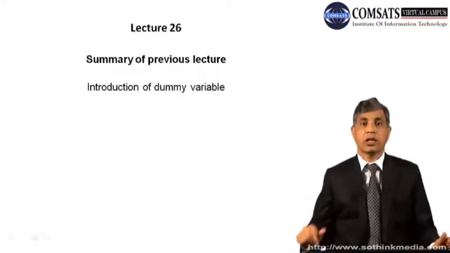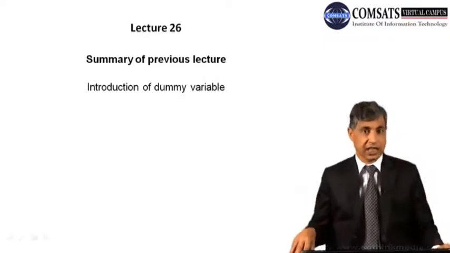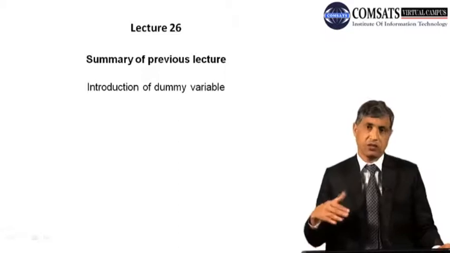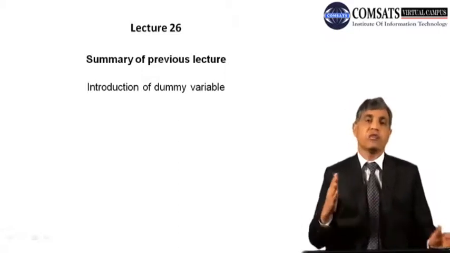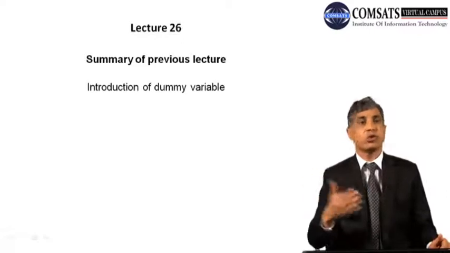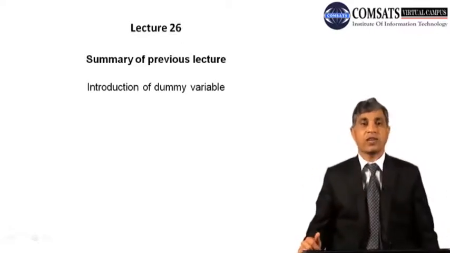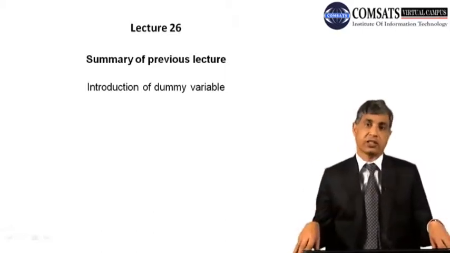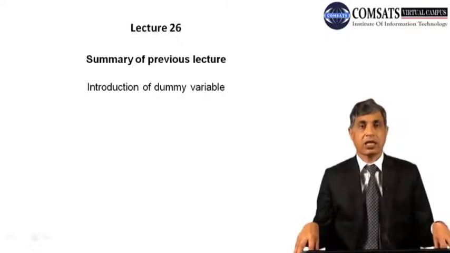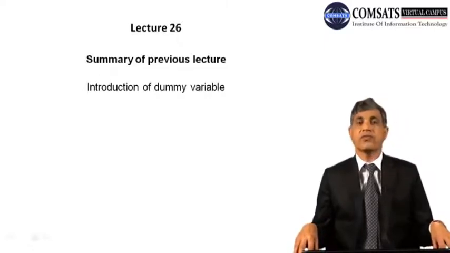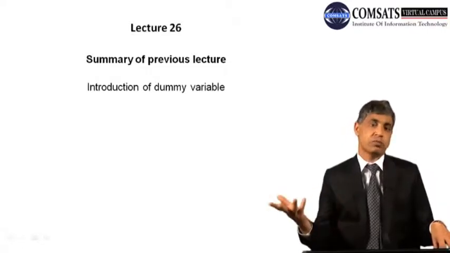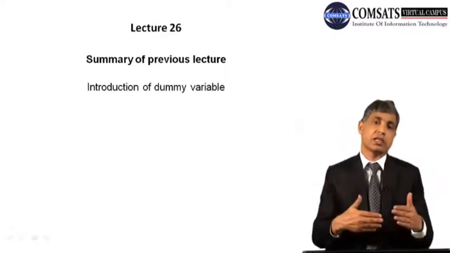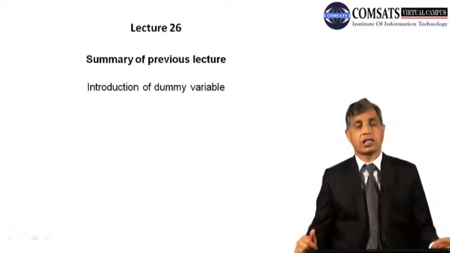For example, the most important qualitative variable is the difference between the sexes. For example, if a person is male or the other is female, then what will be happening? We will be using, rather than male and female, 0 and 1 codes. Most of the time, as I repeatedly said, you can choose any two numbers. But there is a tradition that 1 means the presence, 0 means the absence. So the dummy variables tell us whether there is presence of a phenomenon or the absence of